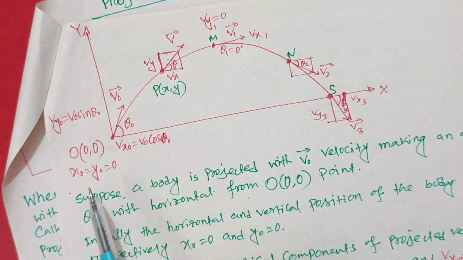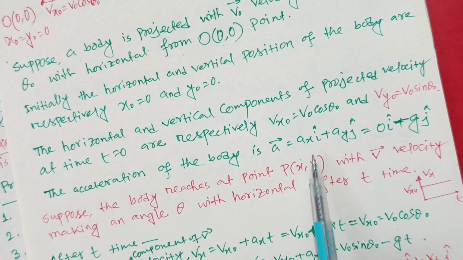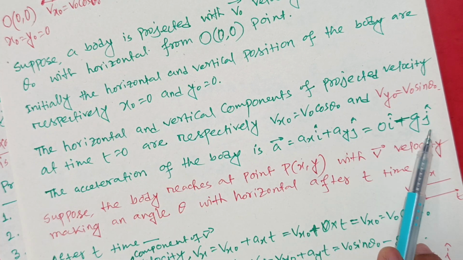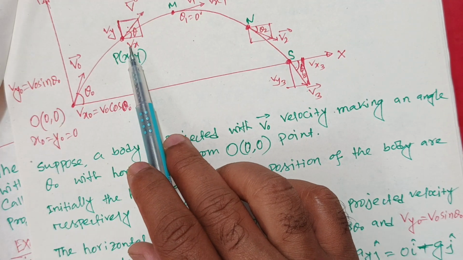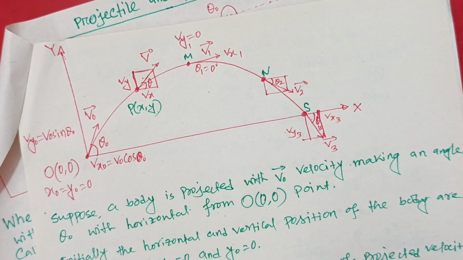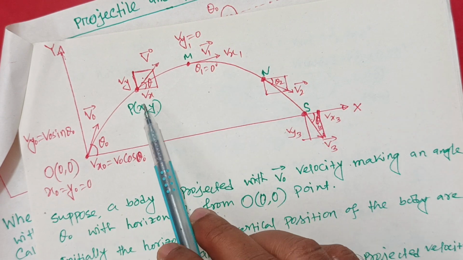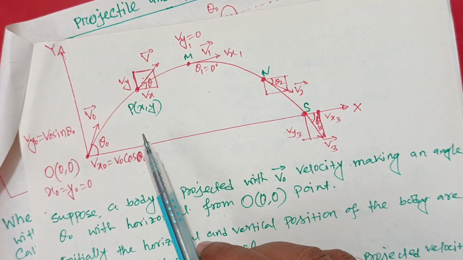And the acceleration of the body is a equal to axi plus ayj, that is 0i plus 0j in the x direction. Suppose the body reaches point P (x, y) after t time, making an angle theta with the horizontal with velocity v vector.